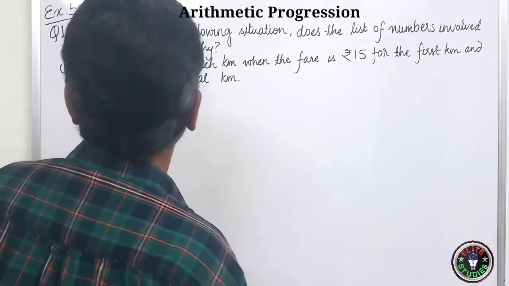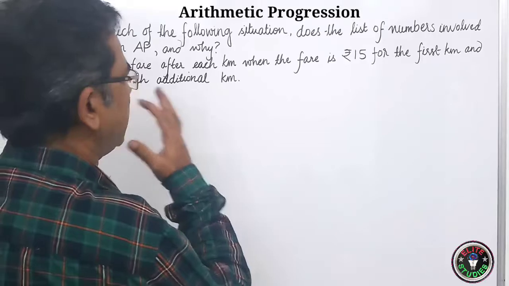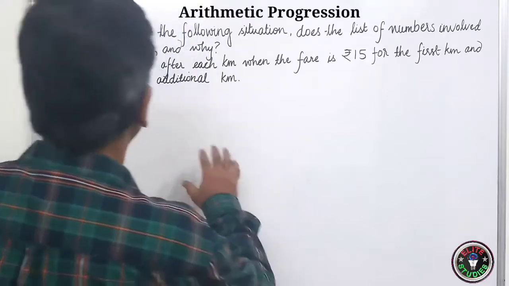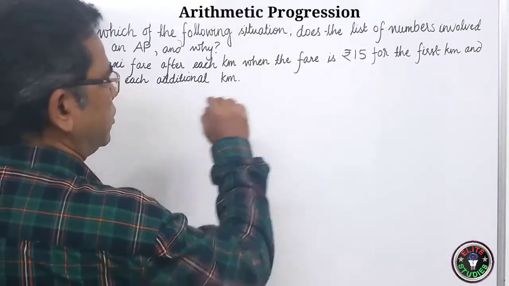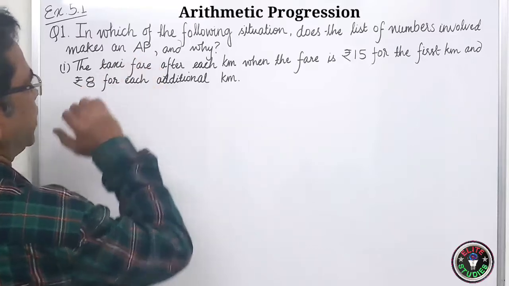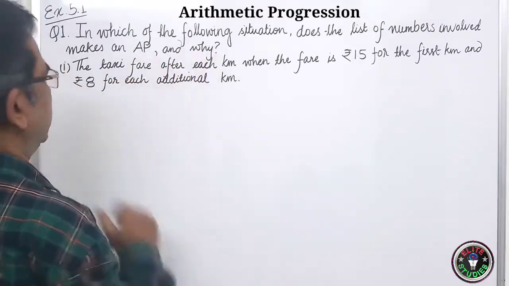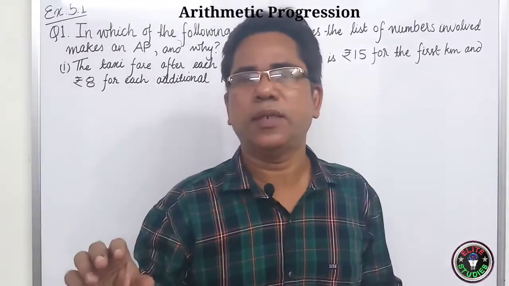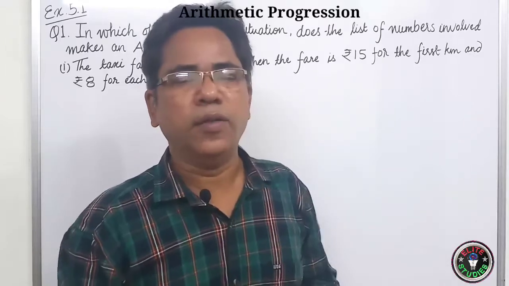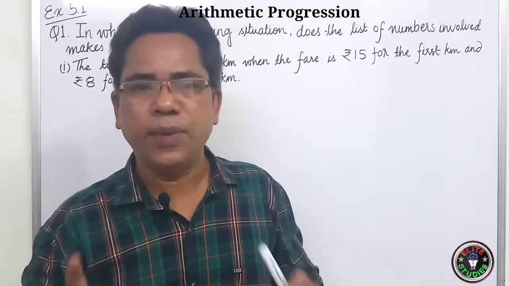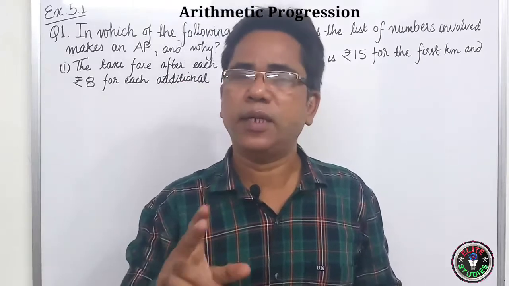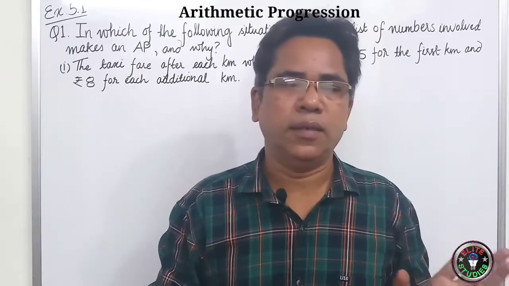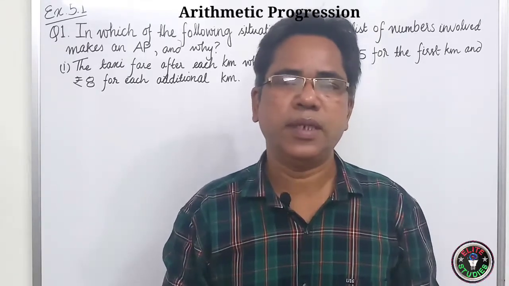Now question number 1. In which of the following situations does the list of numbers involved make an AP, and why? So we have to see whether this question falls under AP or not. AP means arithmetic progression, and if it makes an AP, then why? For a list of numbers to be in AP, as I have told you in the earlier videos, you should try to get the common difference. If the common difference comes out to be the same, then the given list of numbers is in AP.